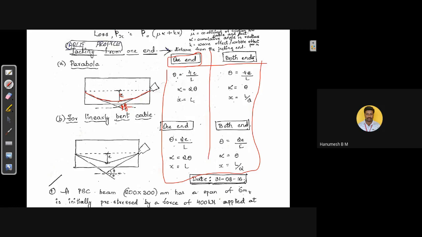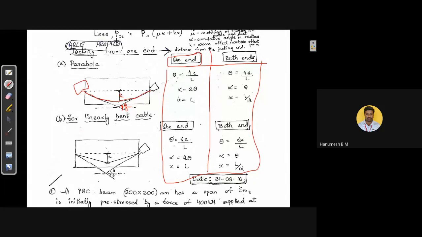And also for these conditions, if the jacking is from one end, that is, if one end is fixed and we tension only at the other end, we are going to call it jacking from one end. Suppose if the cable is passed and at both the ends we are going to do the tensioning, then we are going to call it jacking from both the ends. Now if I am tensioning on the left side also, then it becomes jacking from both ends. Then these values will be different.